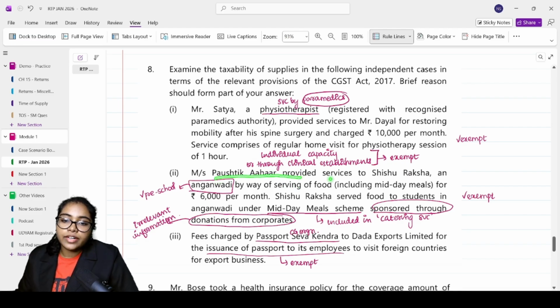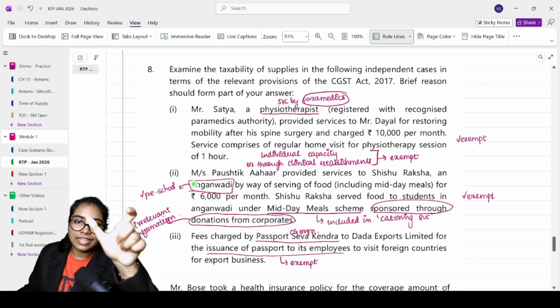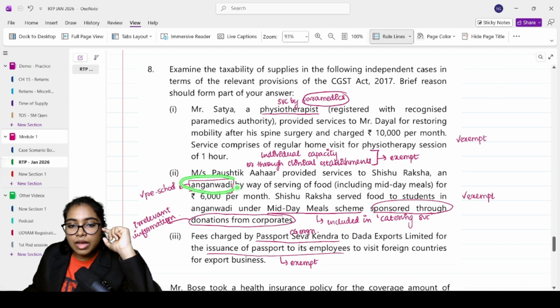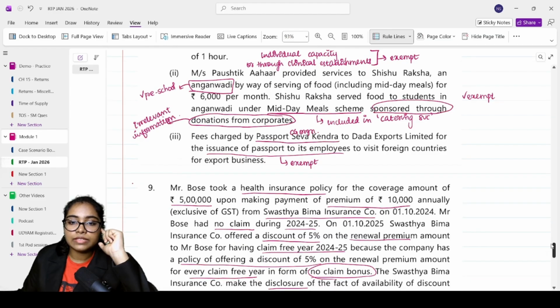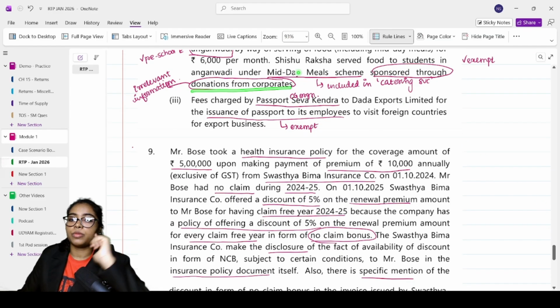Paustik Ahar provided services to Shishu Raksha, an Anganwadi, by way of serving food including midday meals for 6,000 per month. Anganwadi is covered under preschool to higher secondary; it is considered a part of the preschool definition. Shishu Raksha served food to students in the Anganwadi under a midday meal scheme sponsored through donations from corporates.